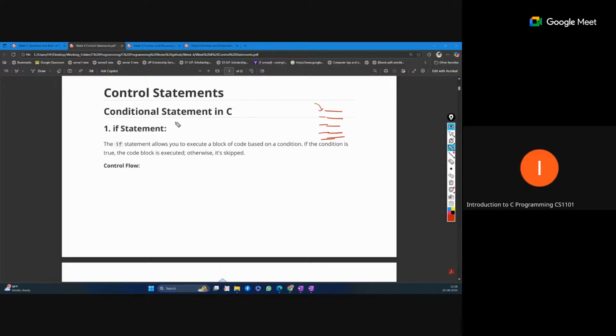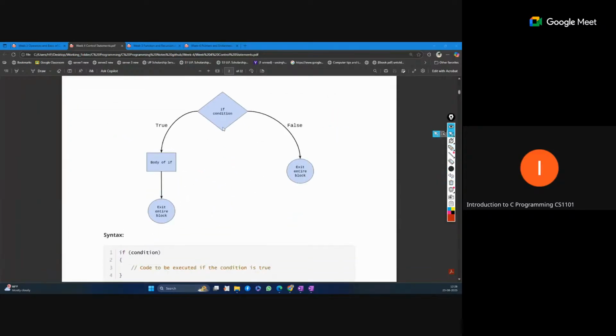First and very important is the conditional statement in C. A conditional statement means we check some condition, then decide which part to execute after the condition. The logical diagram for the if statement is like this. A condition is there and we check it. If the condition is true, we go to the true side, and if it is false, we move to the false block.